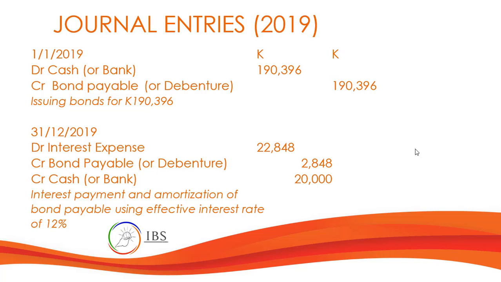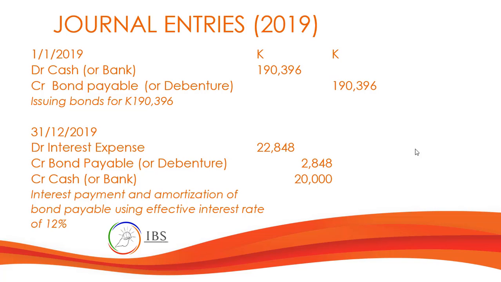Now, let us look into the solution, the journal entry for 2019. On 1st January 2019, you receive payments from the bondholder. So debit cash and then credit bond payable at fair value, which is the present value of the bond or the debenture, 190,396 kina. So this is for the initial recognition.